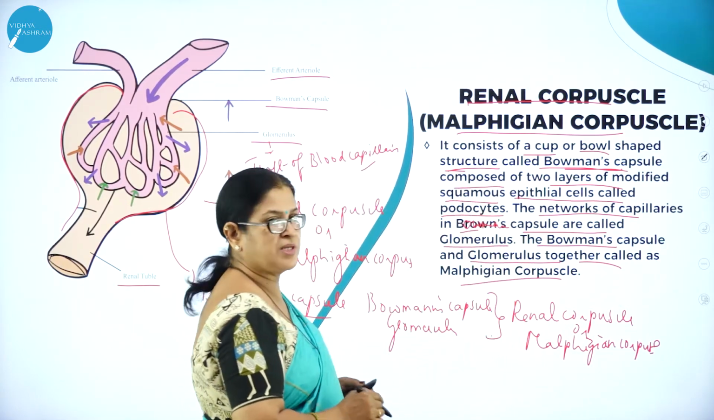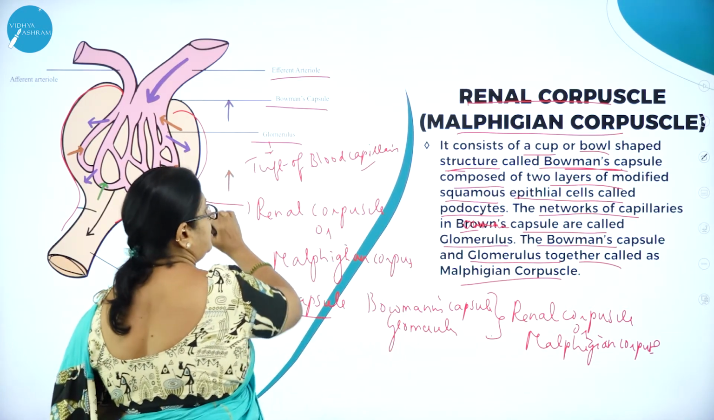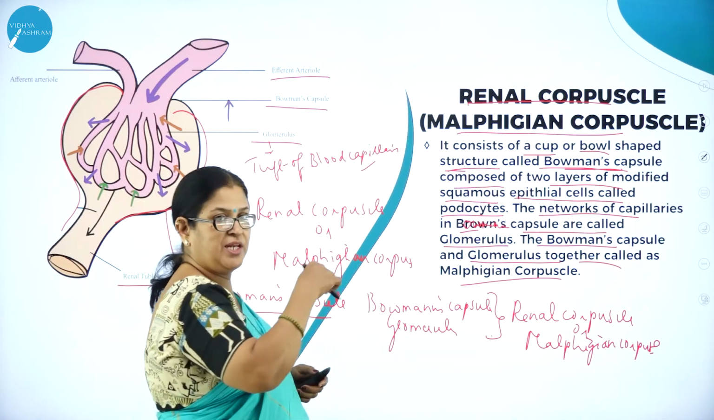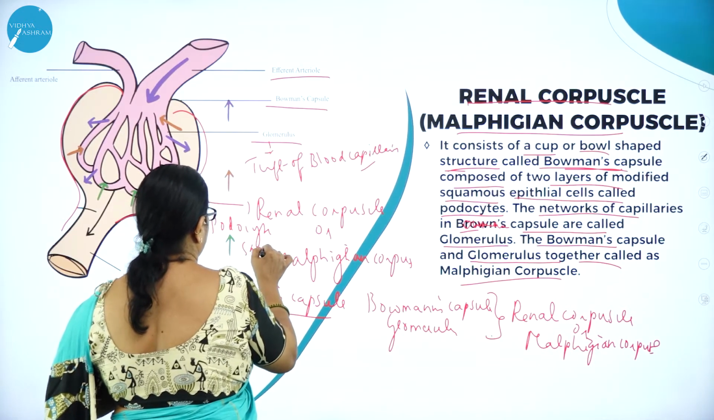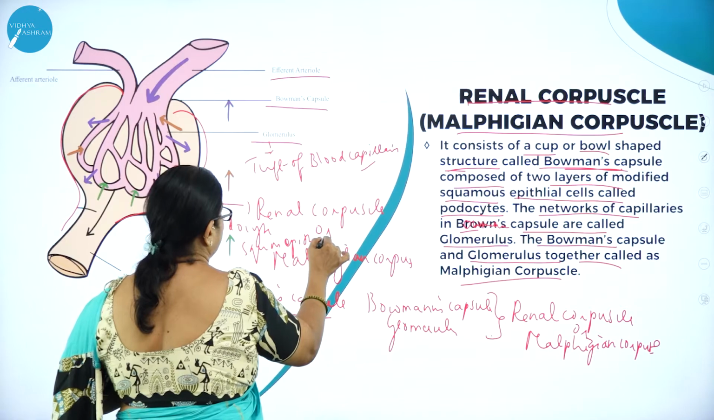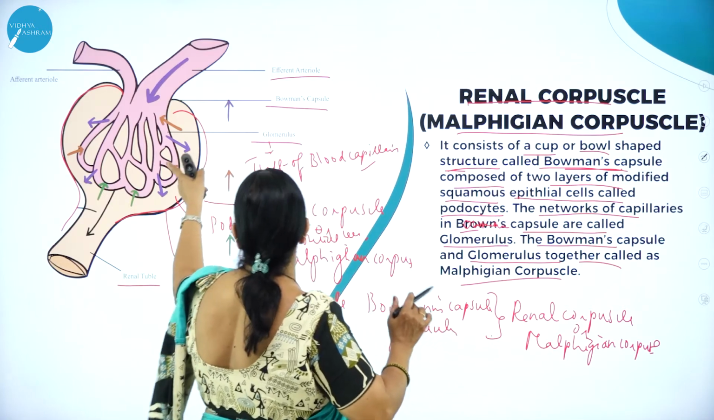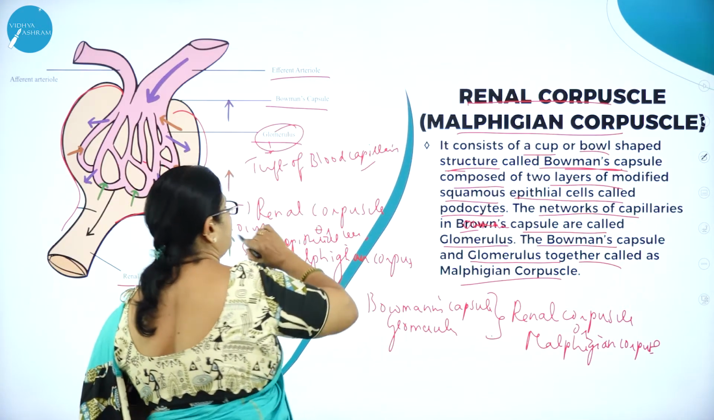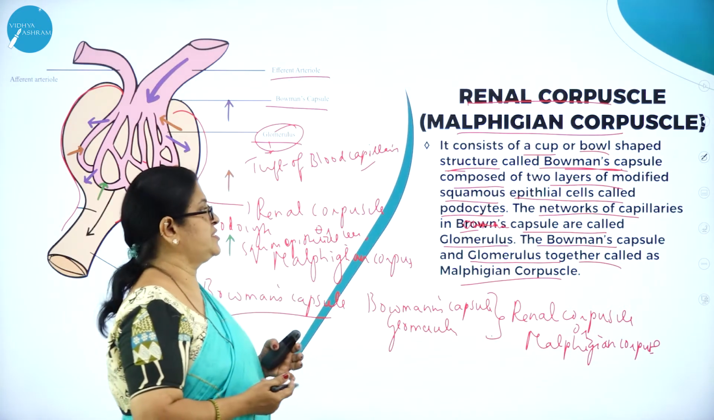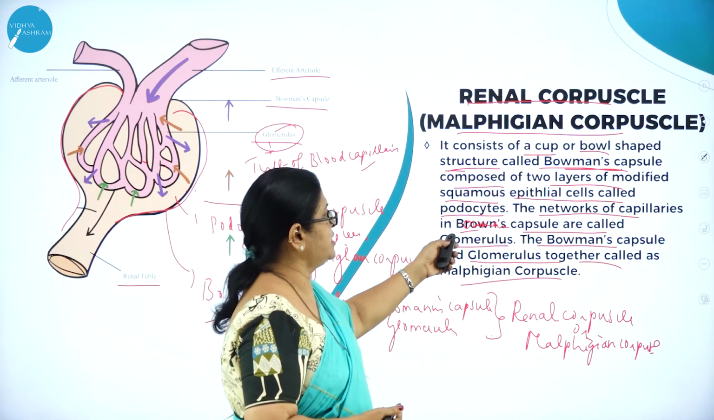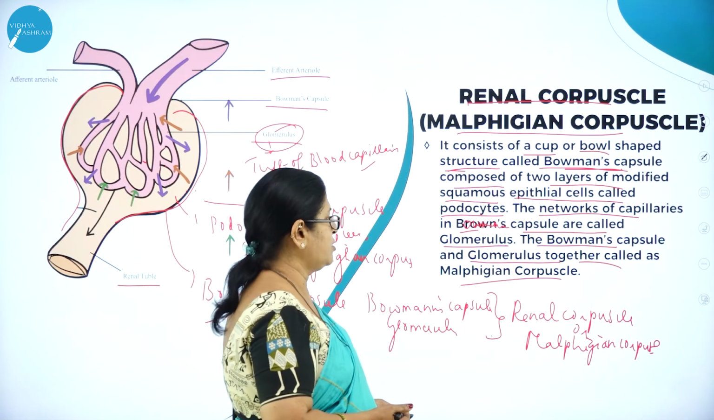So what is renal corpuscle or Malpighian corpuscle? It consists of a cup or a bowl-shaped structure called Bowman's capsule, composed of two layers of squamous epithelial cells. Inside we can see they are called podocytes, squamous epithelial cells, and the network of blood capillaries, what you all are seeing here, is called glomerulus. What is glomerulus? It is nothing but a tuft of blood capillaries. What do you mean by tuft? A group of blood vessels, you can say. So the network of capillaries is called glomerulus. The Bowman's capsule and glomerulus together are called Malpighian corpuscle.